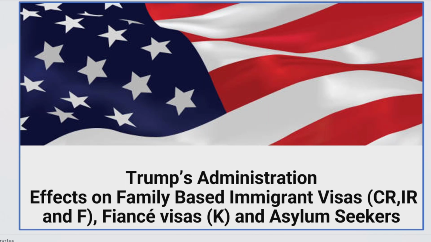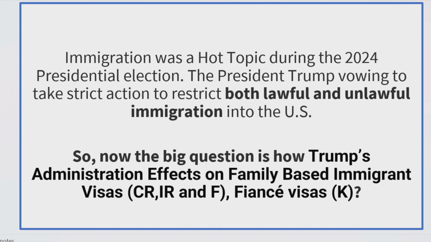As you know, immigration was a hot topic during the 2024 presidential election. President Trump vowed to take strict action to restrict both lawful and unlawful immigration into the USA. So this video is mainly about lawful immigration.